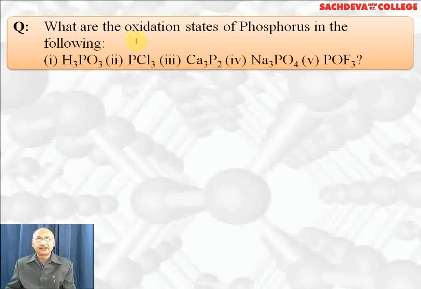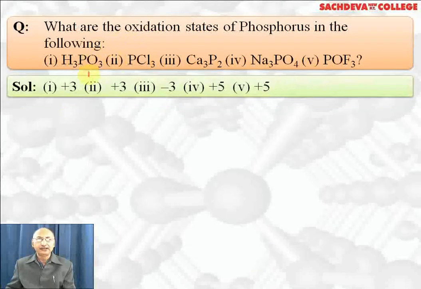What are the oxidation states of phosphorus in the following? H3PO3, phosphorus has plus 3 oxidation state, plus 3 plus X minus 6 equal to 0, X is plus 3. Here X minus 3 equal to 0, X is plus 3. Here phosphide we have, which has got minus 3 oxidation state, 2X plus 6 is equal to 0, 2X is equal to minus 6, X is minus 3.